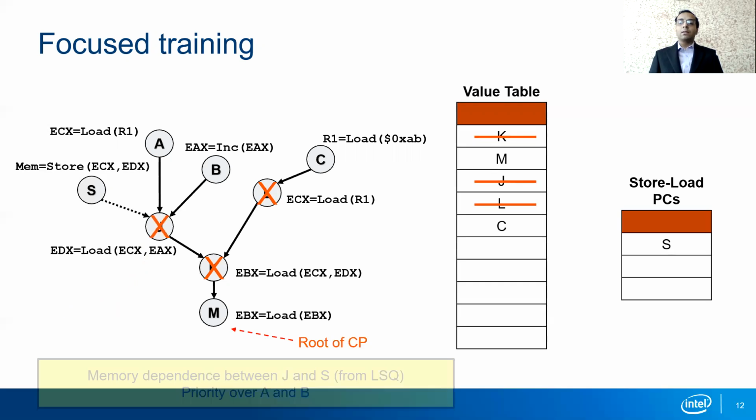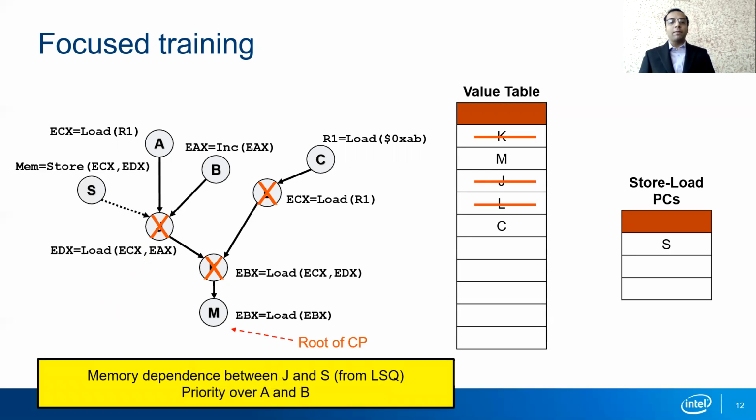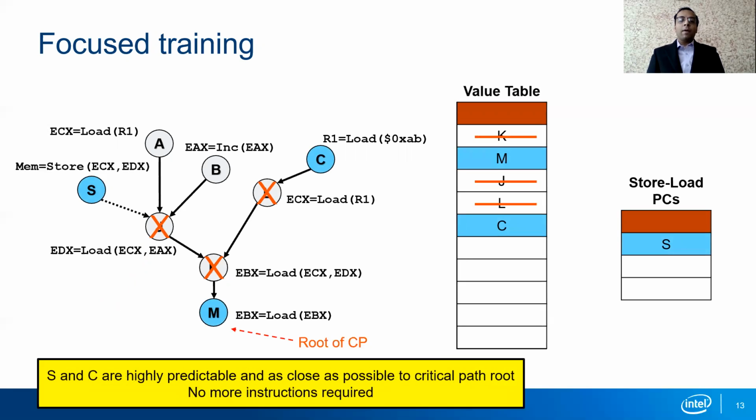Hence, we add S to a separate store load PC table in the value predictor, and this achieves priority over A and B. In the course of training, we now find that instructions S, C, and M are highly predictable, and this marks the completion of focus training because all instructions in the value table are highly predictable, and no further instructions need to be found to increase the performance. This completes focus training.